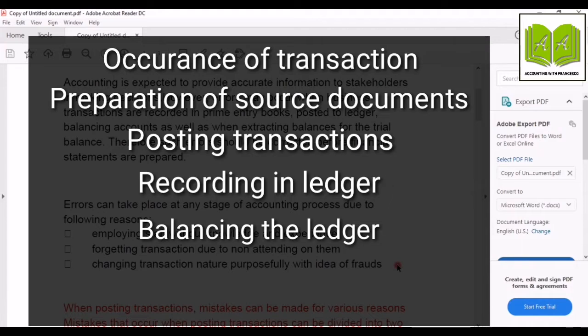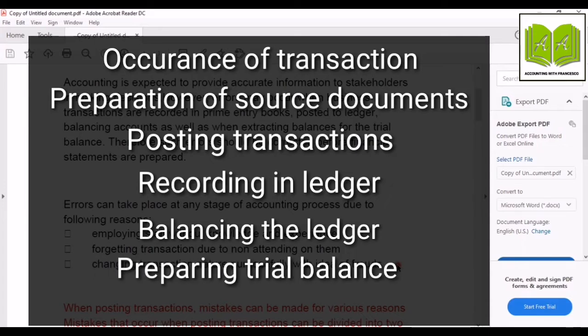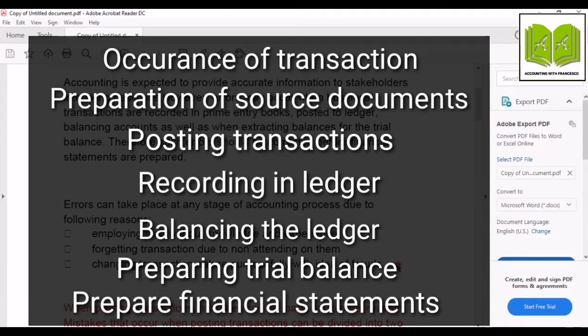The next step is preparing a trial balance. So after we are balancing all the ledger accounts, we are preparing a summary that is called a trial balance. And the final step is preparation of financial statements. So this is the basic accounting process.